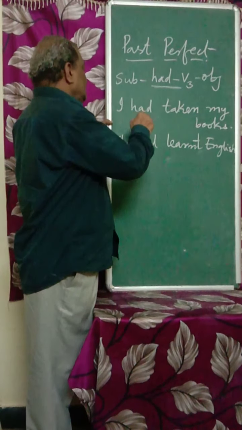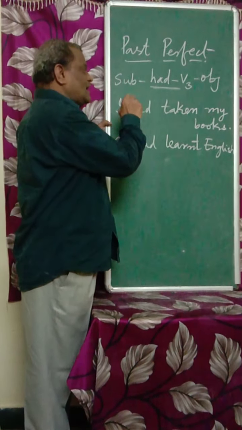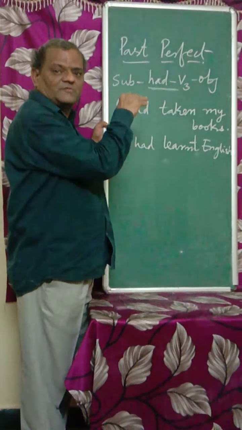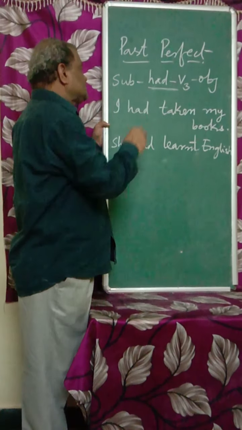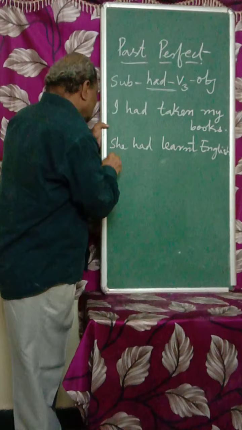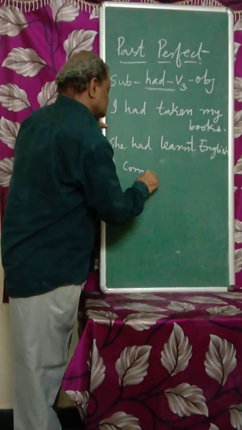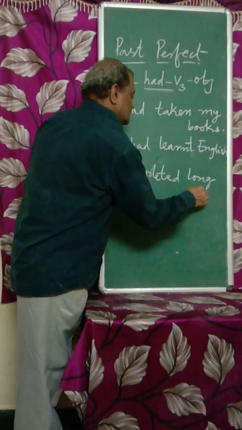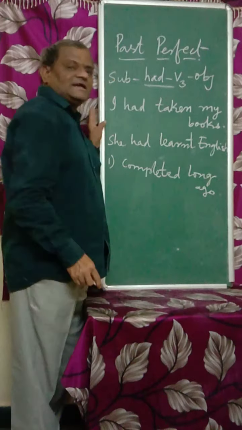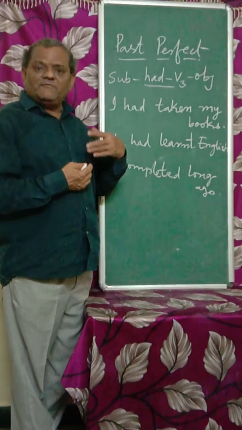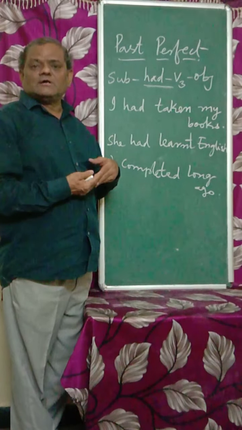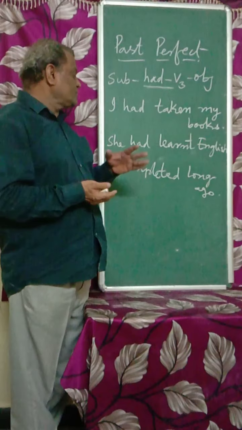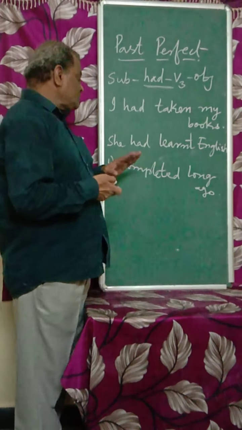Now we can understand very easily: have/has V3 is present perfect, and present perfect is used for actions just completed, whereas past perfect is used for actions completed long ago. Whatever works were completed long ago, many weeks, many months, many days, many years ago, for that only we have to use had V3. This is the first use.